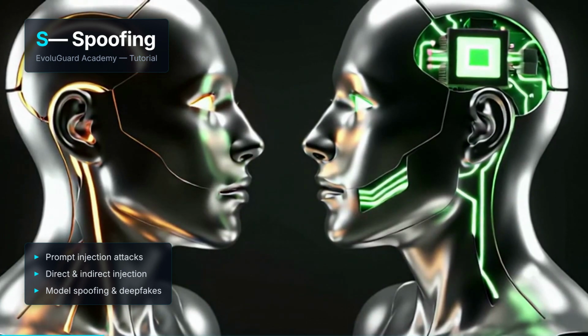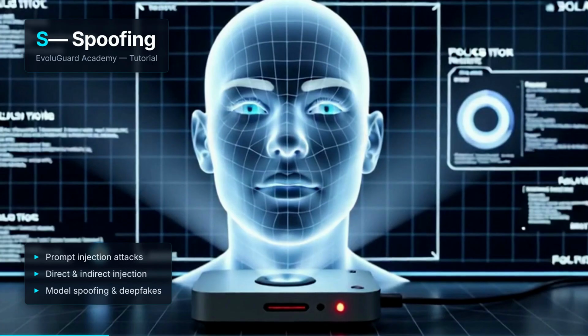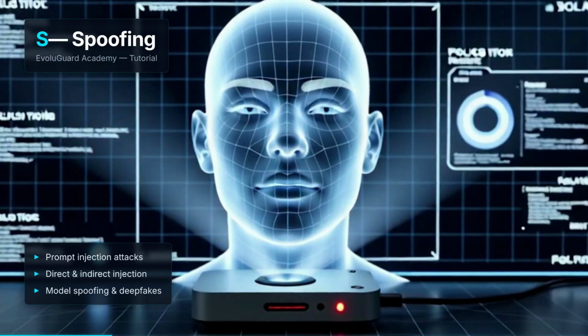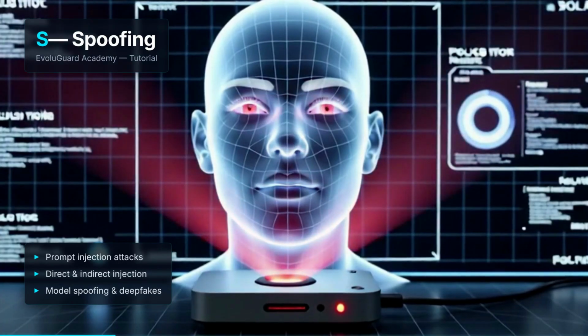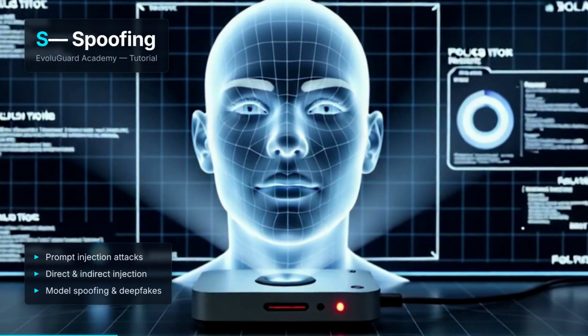AI systems also face model spoofing, where an attacker substitutes a compromised model for the legitimate one. Supply chain attacks against Hugging Face repositories and PyPI packages have demonstrated this vector. Finally, deepfake voice and face spoofing attacks against biometric AI systems represent a growing concern, with NIST FRVT tests showing significant vulnerability to presentation attacks.